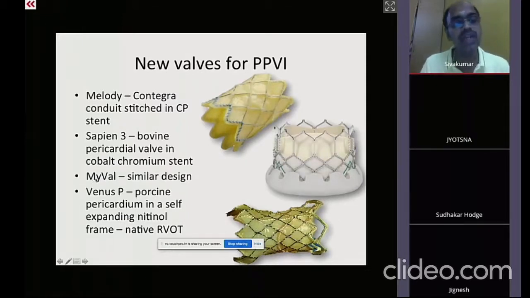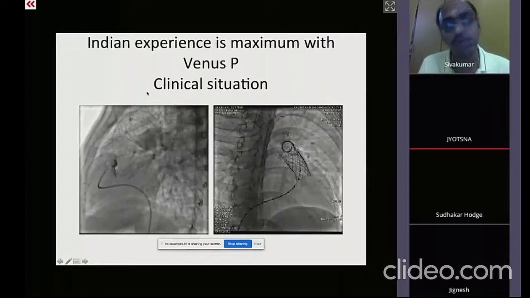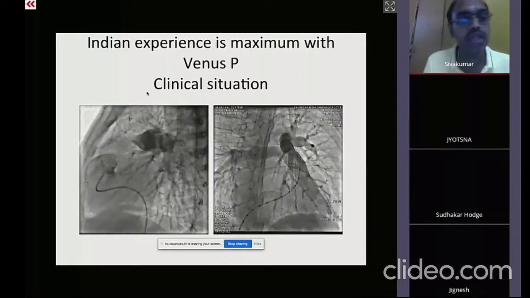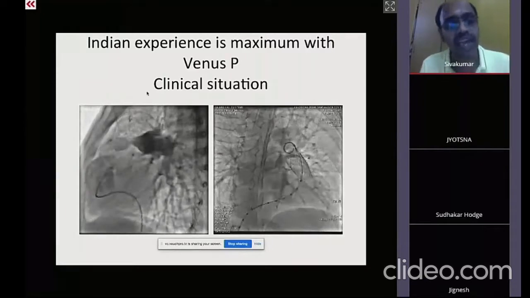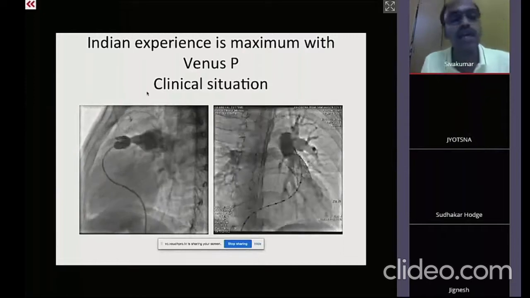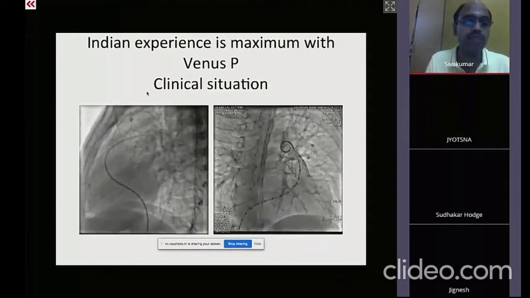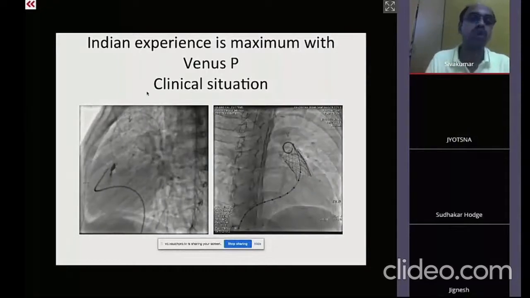A newer Indian valve called MyVal is also there. It's exactly similar to the Sapien 3 valve with the same bovine pericardium. Is it the same as that of an aortic MyVal? Yeah, exactly the same. The aortic MyVal is the same valve that is used in pulmonary position. The total Indian literature on pulmonary MyVal is only 8 patients till now: 3 in our center, 3 in Apollo Hospital, and 2 in Kerala. All the 8 patients are the only patients where MyVal has been done. So I'm going to be talking about valves that have been tested on much larger numbers of patients.